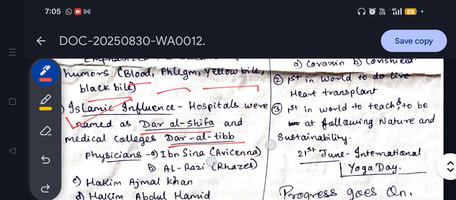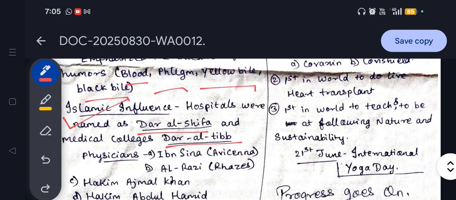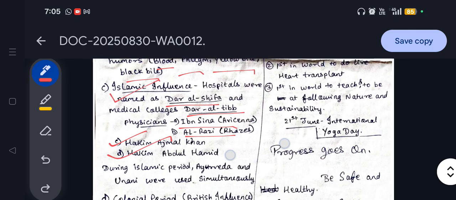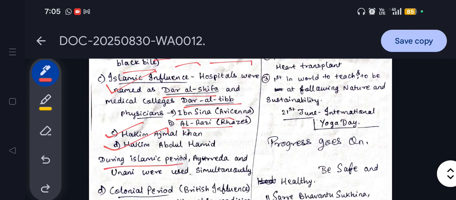The prominent physicians under the Islamic influence in ancient India were Ibn Sina and Al Razi, and Hakim Ajmal Khan and Hakim Abdul Hamid. These were the four important physicians. During the Islamic period, Ayurveda and Unani were used simultaneously.